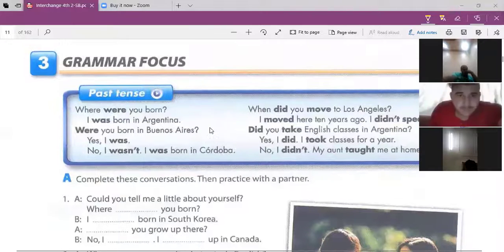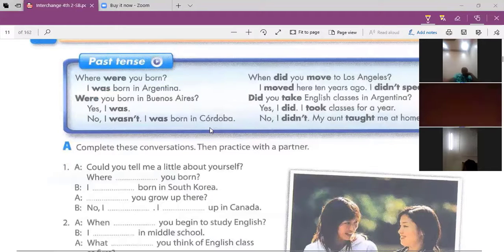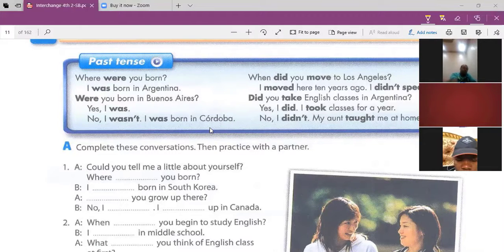Okay. So for us to totally understand this, let us have another one. So here in your book, we have past tense. Where were you born? I was born in Argentina. Were you born in Buenos Aires? Yes, I was.